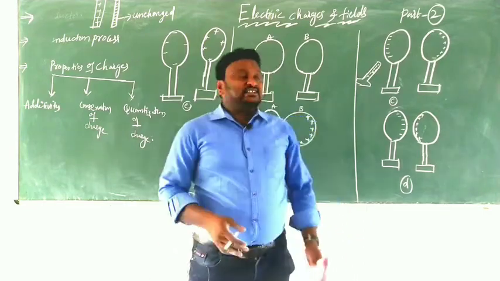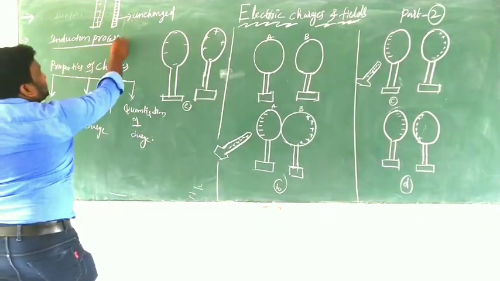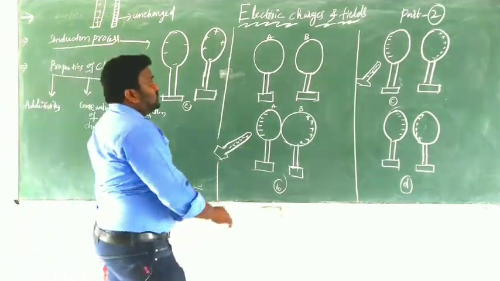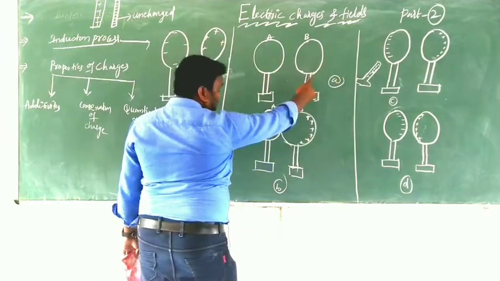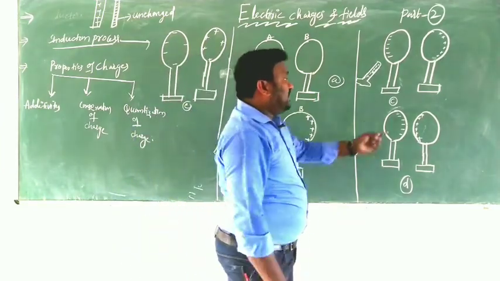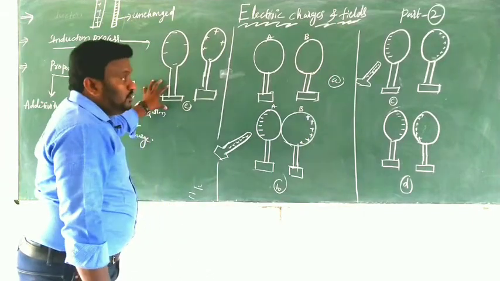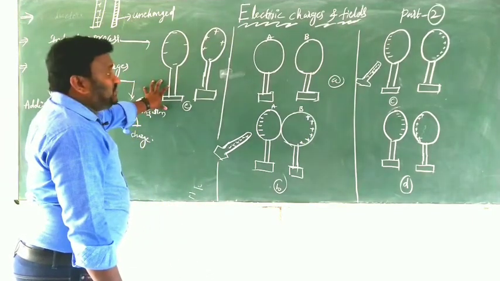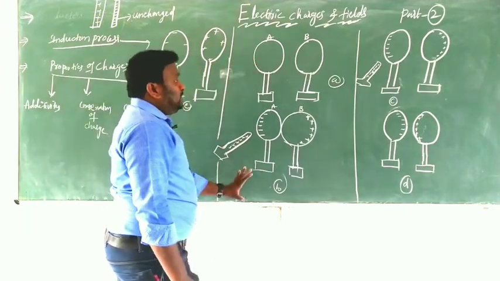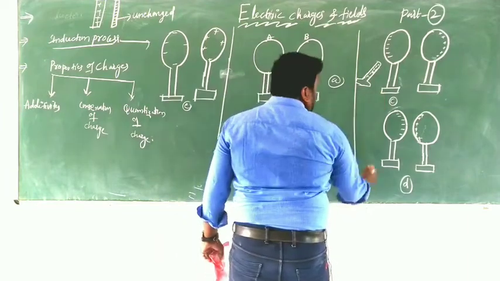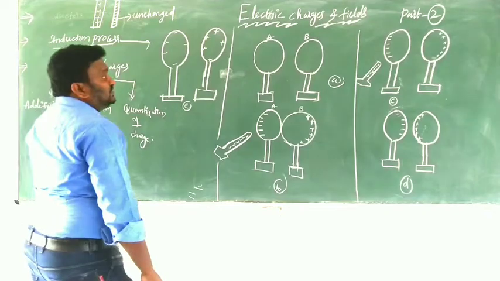Let us check. There are some diagrams here. This is the induction process that should be shown in the diagrams. This is the first diagram A, this is B, this is figure C, this is figure D, and this is figure E. Clear? We have to understand the induction process very clearly in this case.